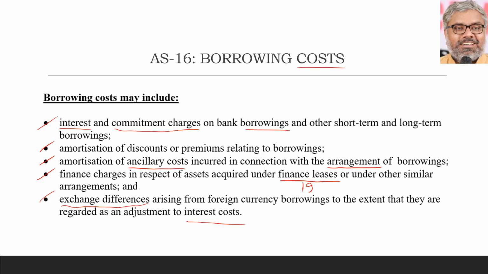But other than that, remaining things are all pretty straightforward. Simply interest costs, whether they are arising from bank borrowings or other short-term or long-term borrowings, including the arrangement fees like ancillary costs incurred while getting those loans or borrowings arranged, and including discounts or premiums related to such borrowings. And not only that, the finance charges in respect of leases, particularly finance leases, is also considered as borrowing costs.